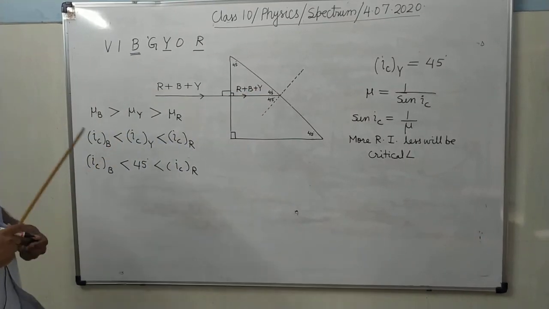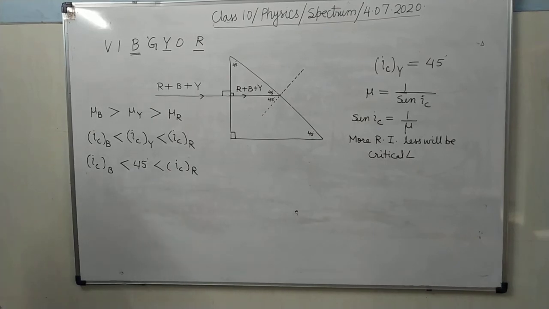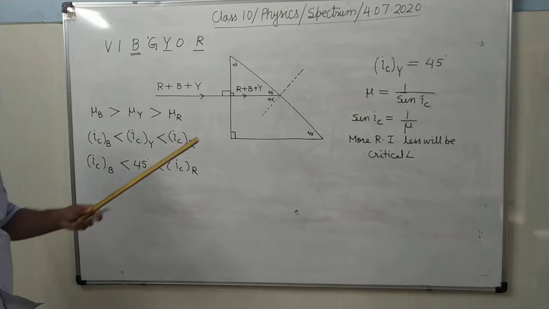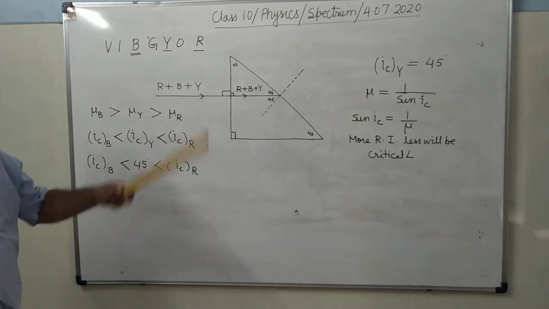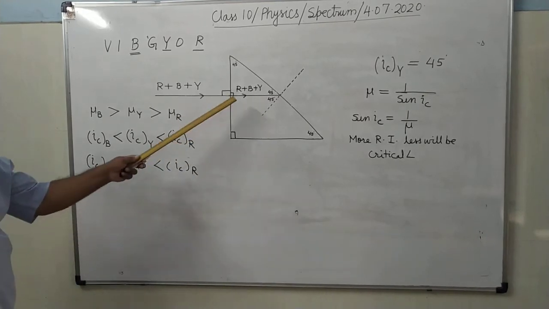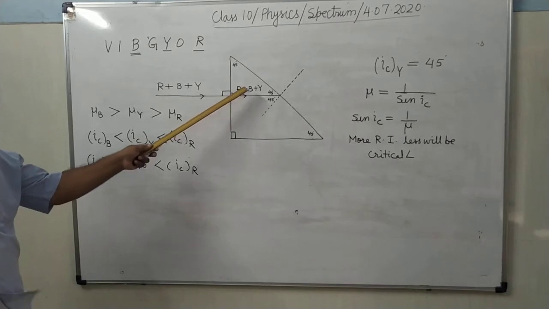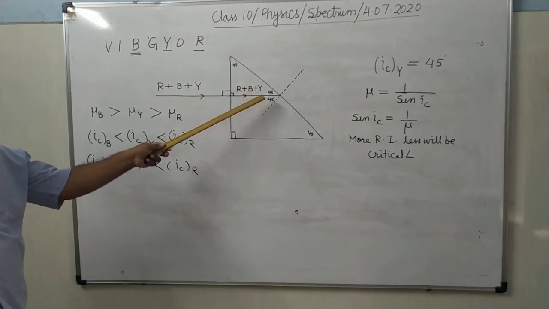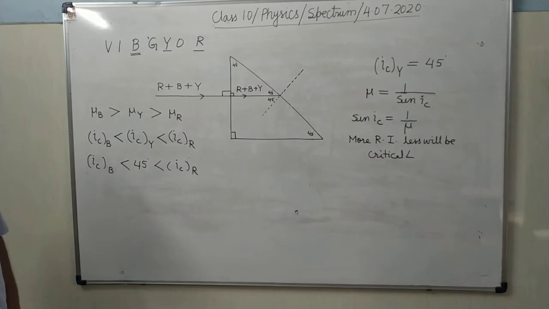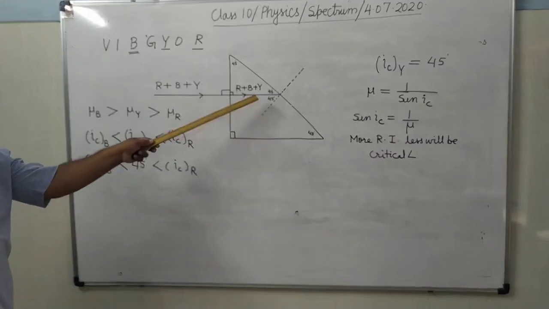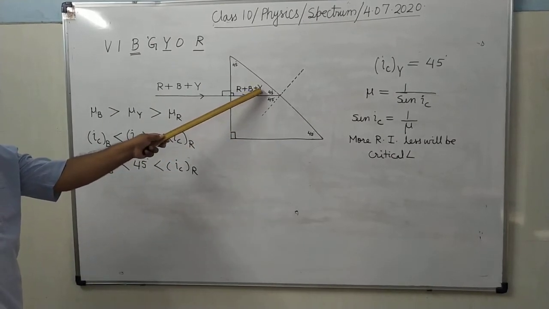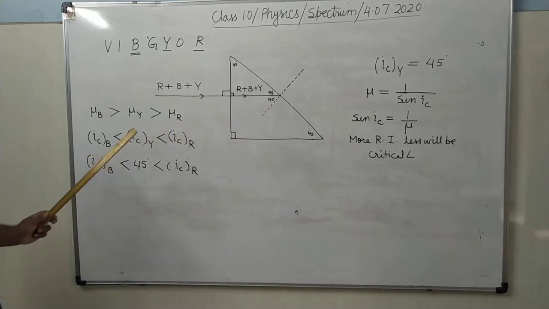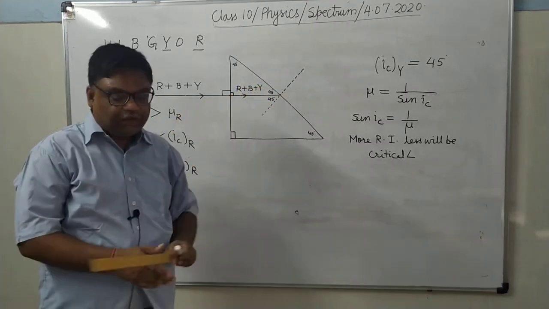For each color, what is the critical angle? It is 45 degree. For each color, angle of incidence is 45 degree, whether it is of red color or blue color or yellow color. Now here for yellow color angle of incidence is 45, critical angle is also 45.